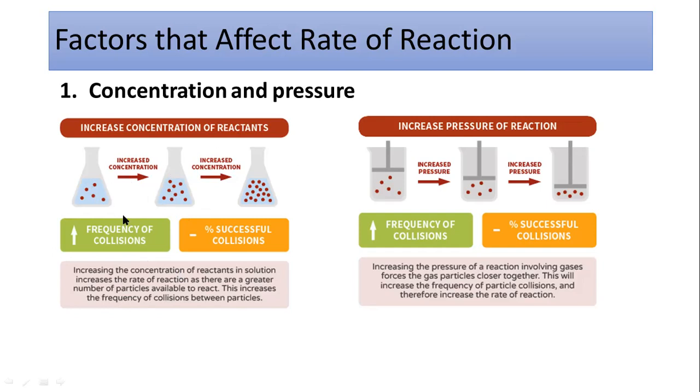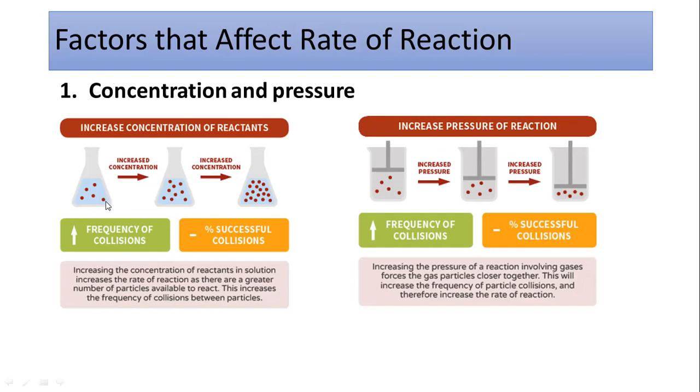So first have a look at the first example. If you increase the concentration of the reactant, remember what we have discussed in the rate and the rate law. Rate is equal to k times the concentration of the reactant. That means rate is directly related to the concentration of the reactant, and we have discussed this in detail in our previous lecture.